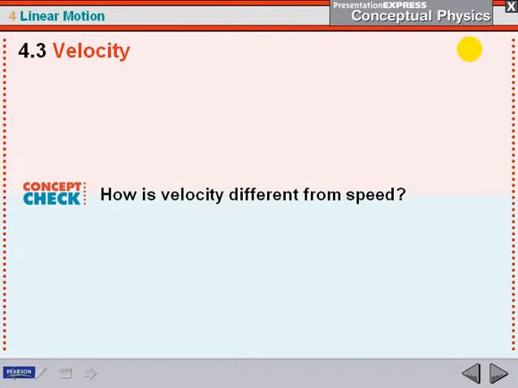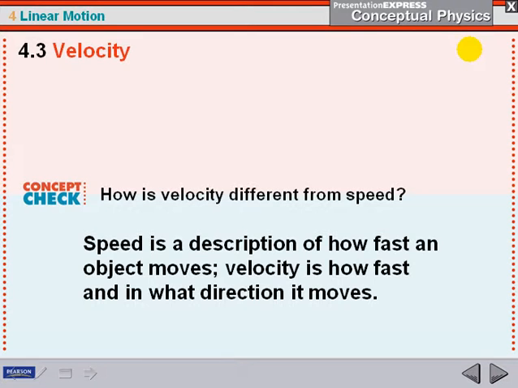So how is velocity different from speed? Speed is a description of how fast an object moves, whereas velocity is how fast and what direction it moves.